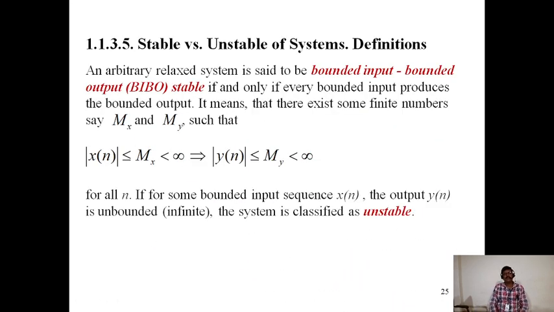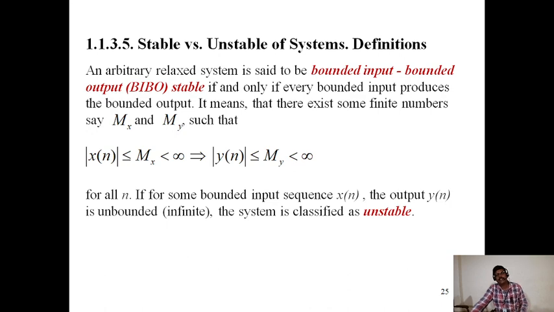Stable versus unstable systems. An arbitrary relaxed system is said to be bounded input, bounded output, this is BIBO stable, if and only if every bounded input produces a bounded output.